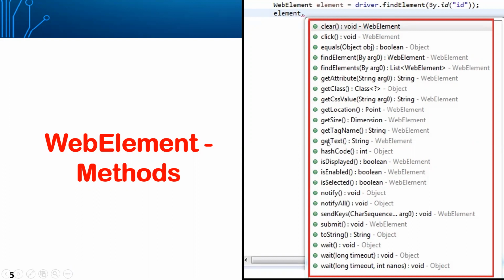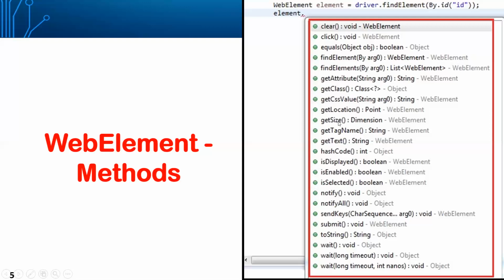Yeah, these are the major things that we will try to use in our day to day. And this getSize is used to find the size of an array, the size of a list kind of. Here we received a number of web elements into a list. Now we wanted to find out what is the size of the list. So this dot getSize will give you the size of the list.